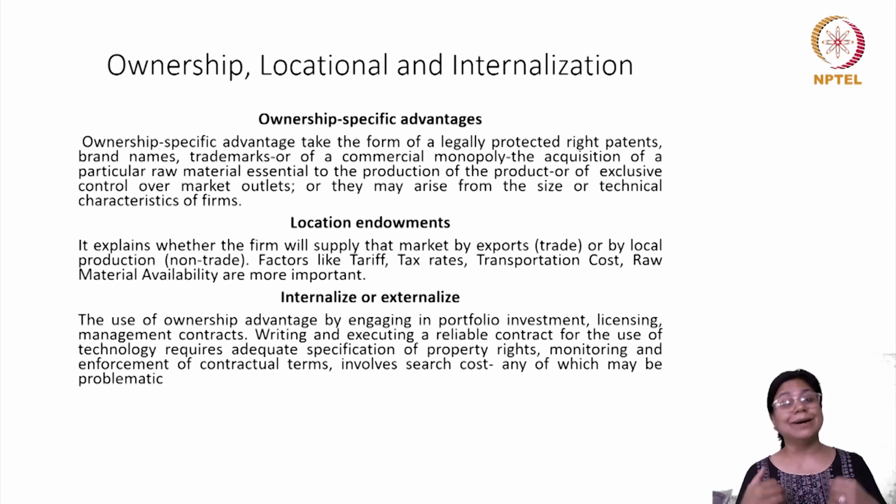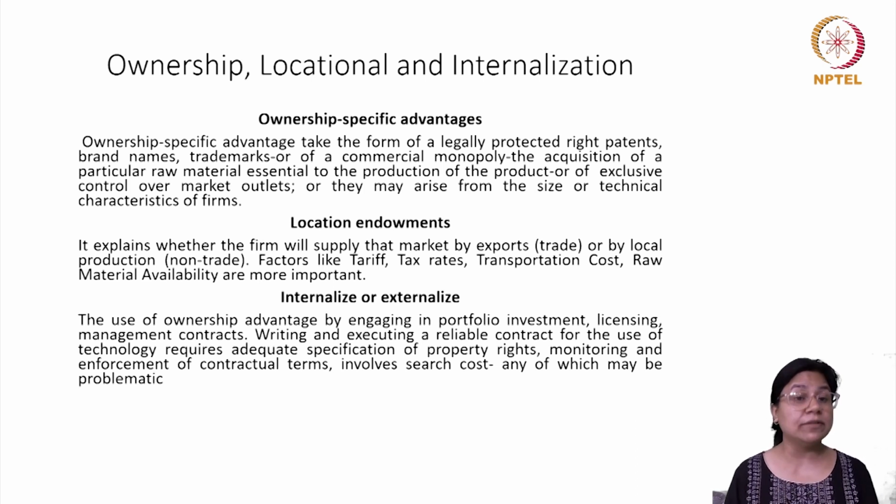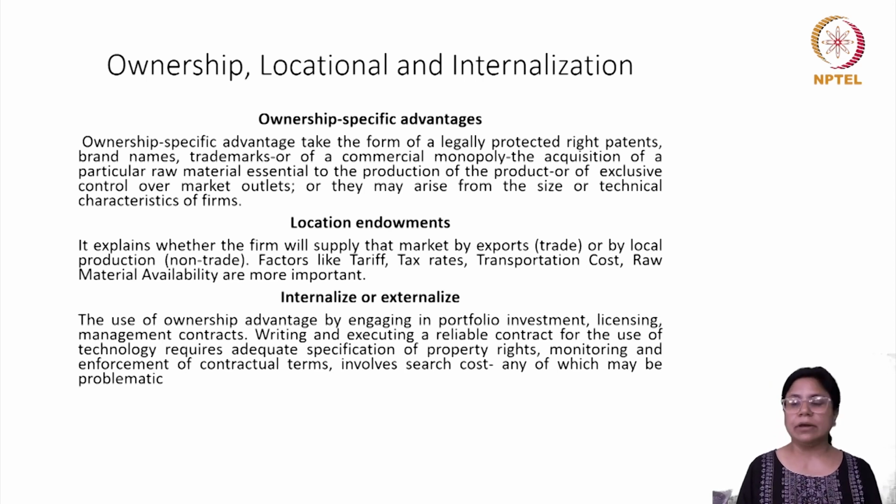Now, whether to internalize, that means to undertake the production on their own, get into a joint venture, or establish their own wholly owned subsidiary in the other economy, that is to internalize, or to externalize, that means to have a licensing arrangement or get into some kind of managerial contract.